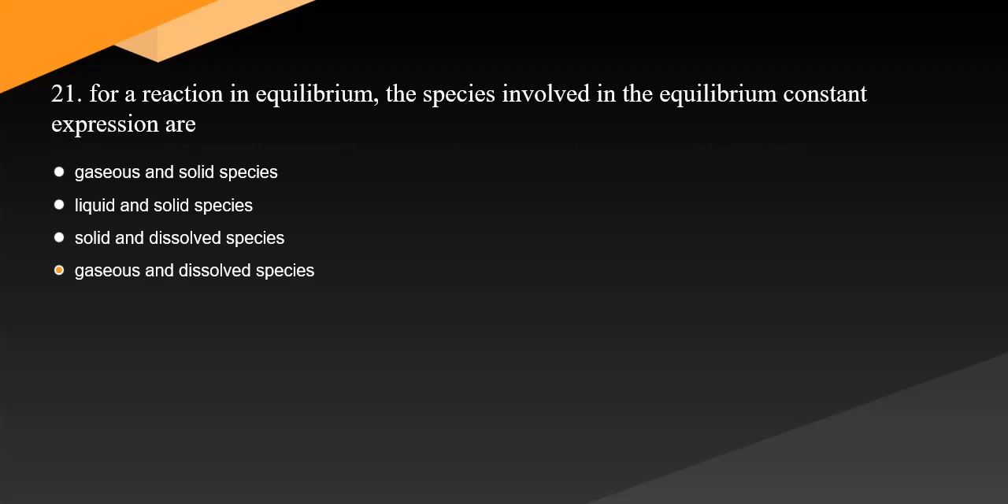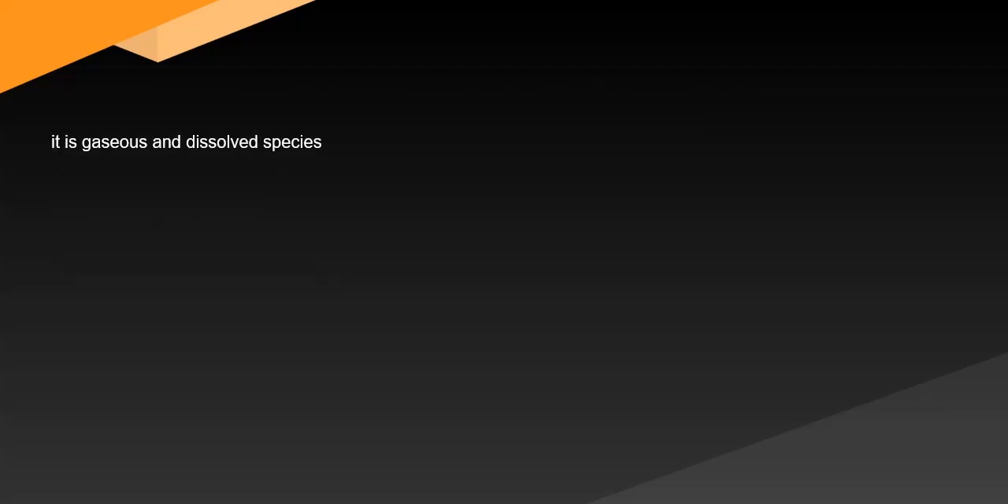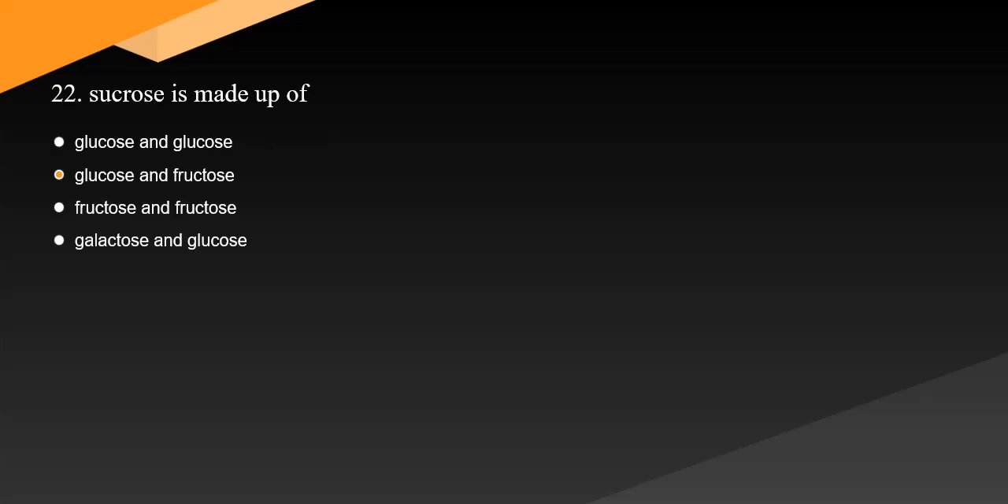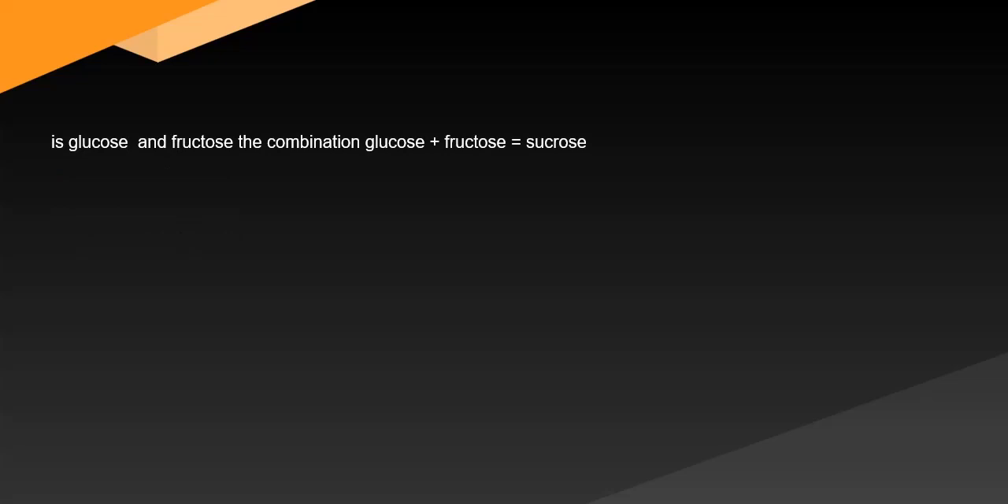21. For a reaction in equilibrium, the species involved in the equilibrium constant expression are. Question 21 Answer: it is gaseous and dissolved species. 22. Sucrose is made up of. Question 22 Answer: is glucose and fructose. The combination glucose plus fructose equals sucrose.